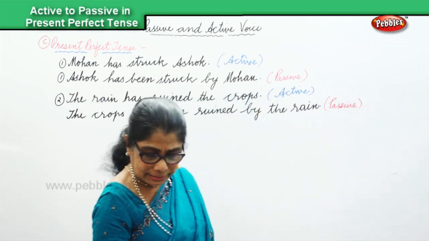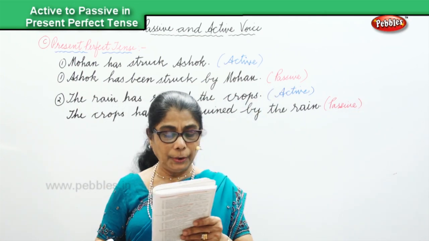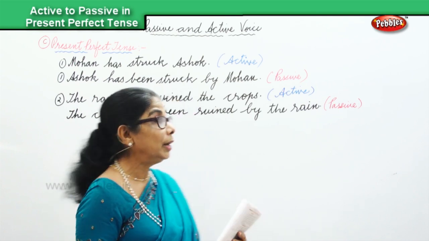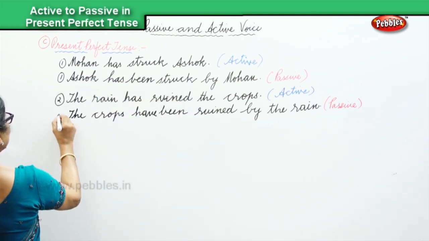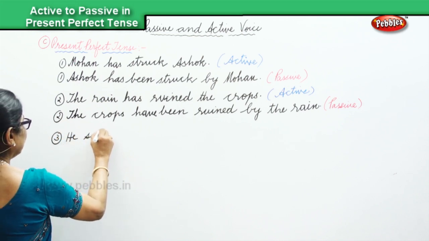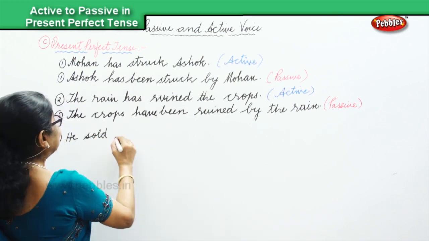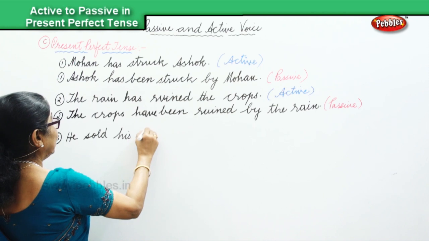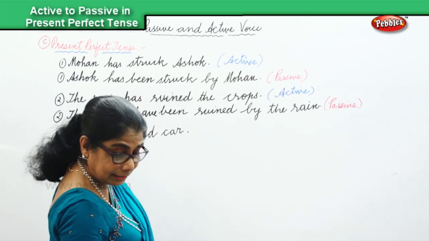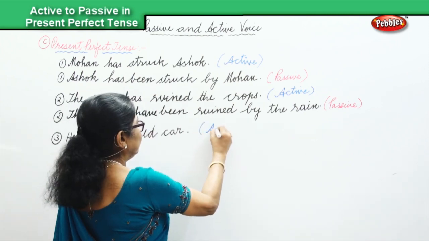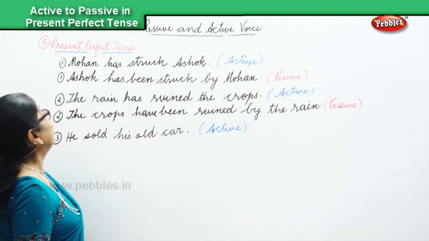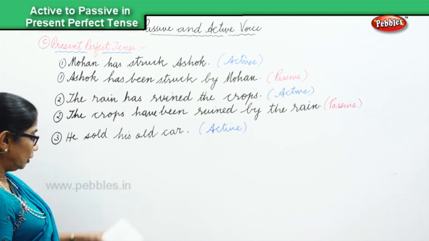Maybe we could do one more sentence. Let me see. Now, he sold his old car. That's in the active voice. Now, we have to change it to the passive, keeping in mind the present perfect tense. So, what will that be?